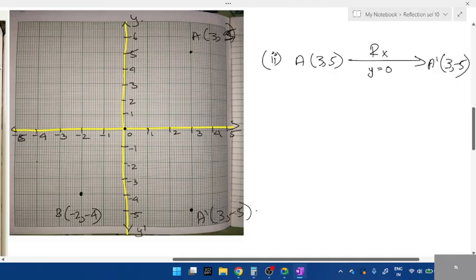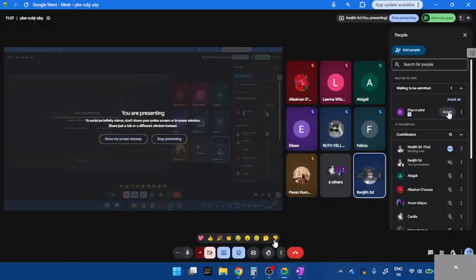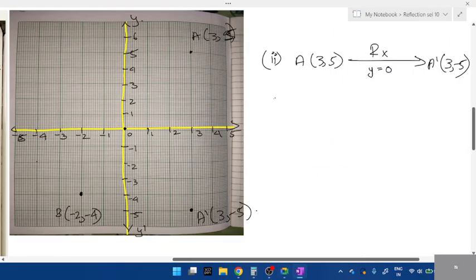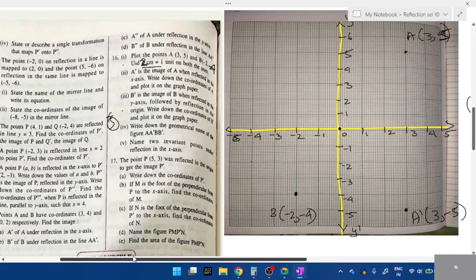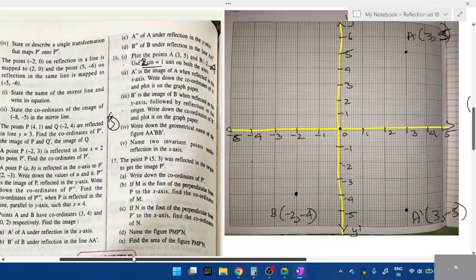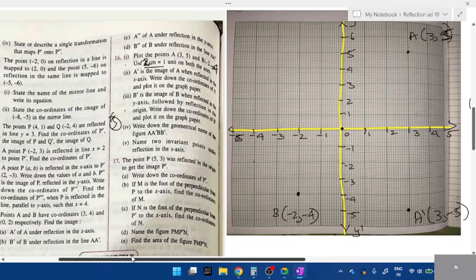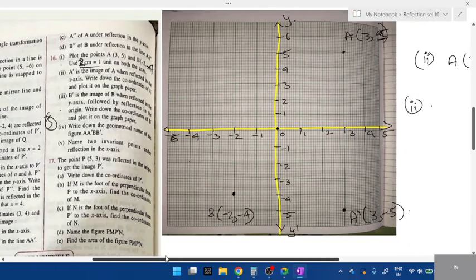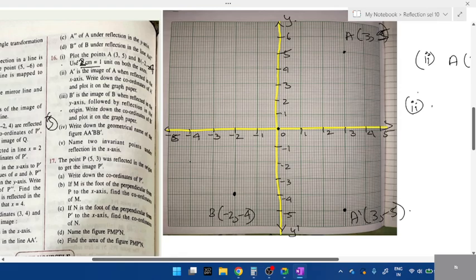So there are two ways. You either do it like this, or remember second quadrant, third quadrant I taught you which is positive, negative. Solve using the second question. Write down the coordinates of A dash and plot it on the graph sheet. Okay, you'll get 2 marks for this if you have done it till here.